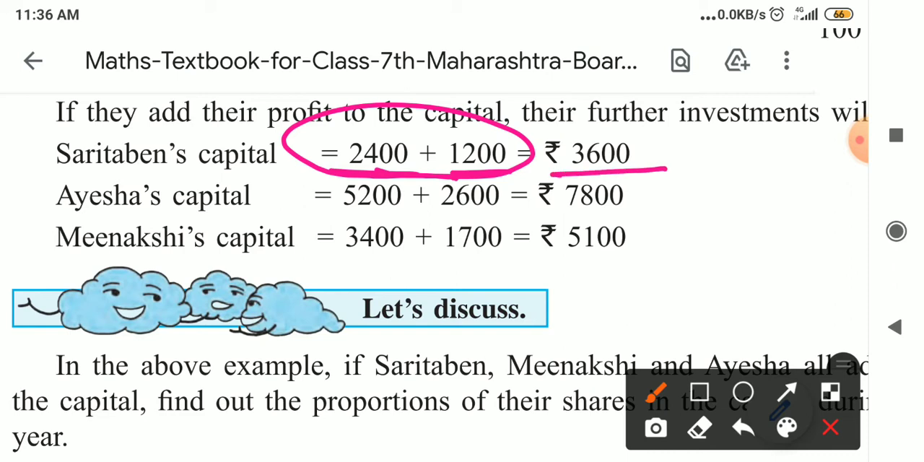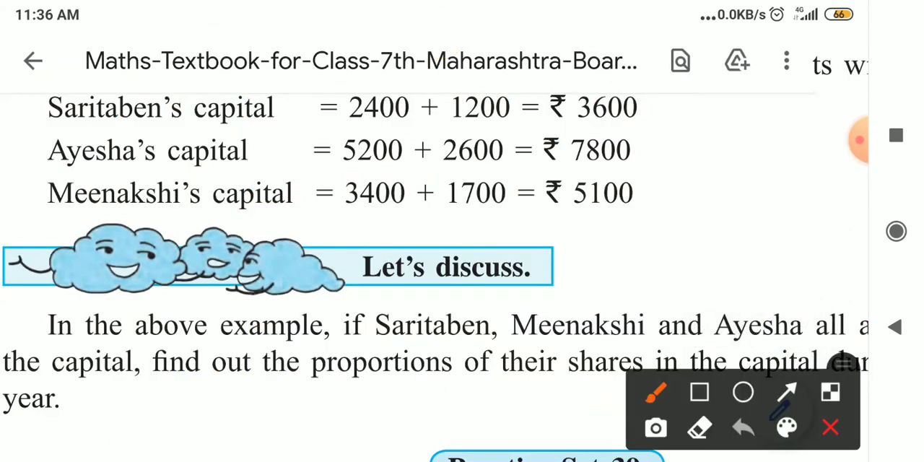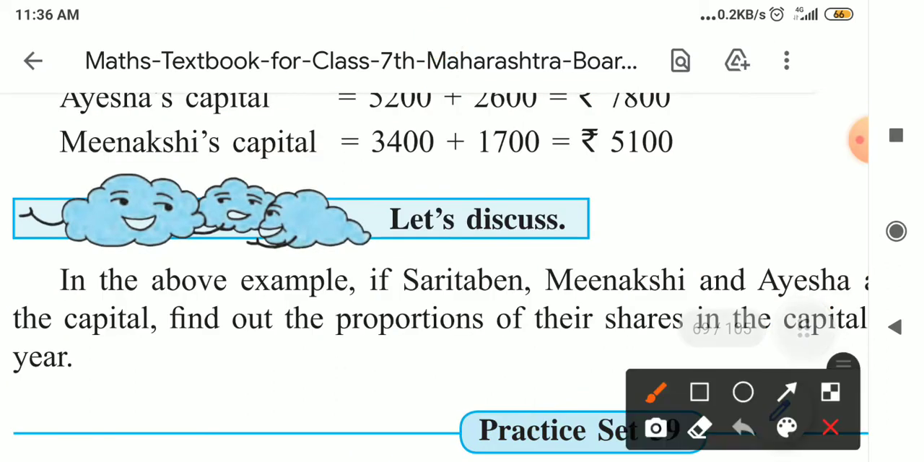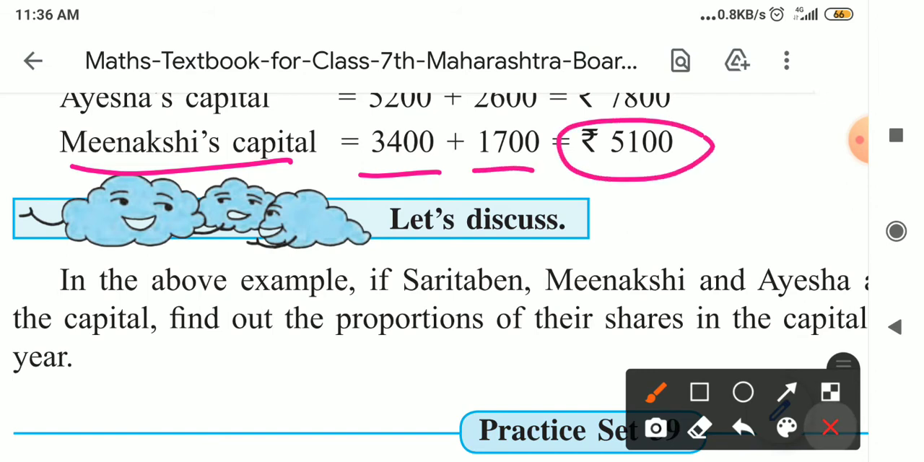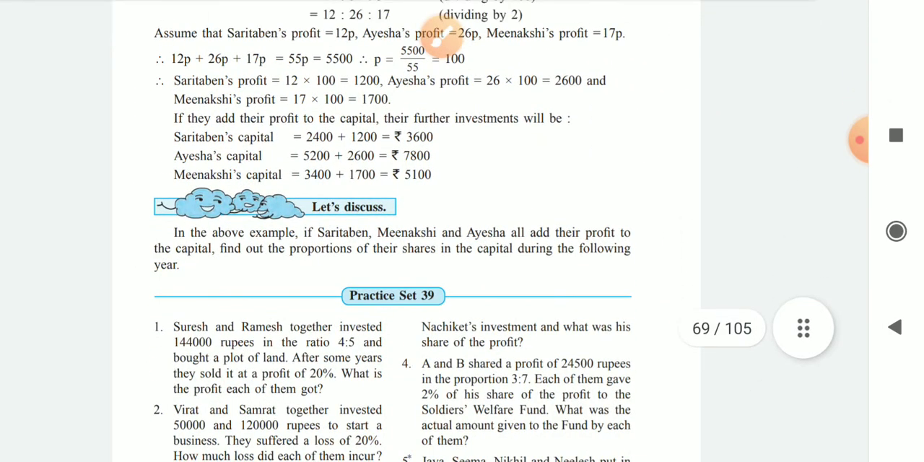which is 3,600. Next, Aisha's capital: in the first year Aisha invested 5,200, her profit is 2,600, and the total investment for the next year is the sum of 5,200 and 2,600, that is 7,800. And lastly, Meenakshi's capital for the next year is 3,400 plus 1,700, which is 5,100. In this way, we can find the share of investment for the following years also